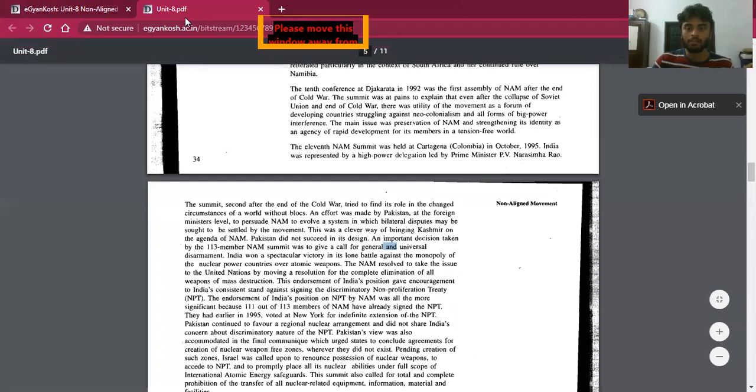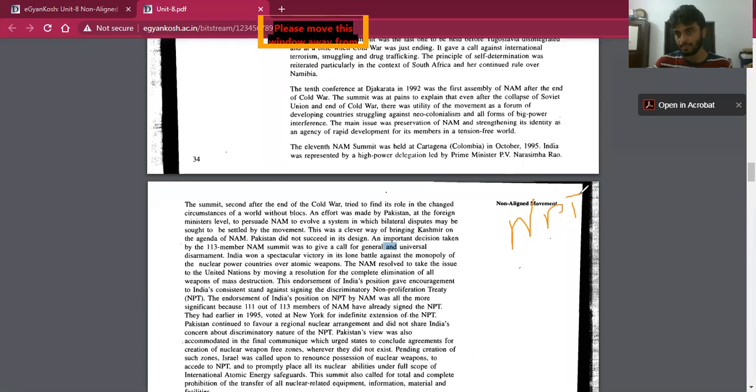In the Non-Proliferation Treaty, if a country other than the P5 members, the permanent 5 members, that is US, UK, Russia, China, France, signs the NPT, then they can't produce any sort of nuclear, either for fuel or for nuclear weapons. So India didn't agree to it.